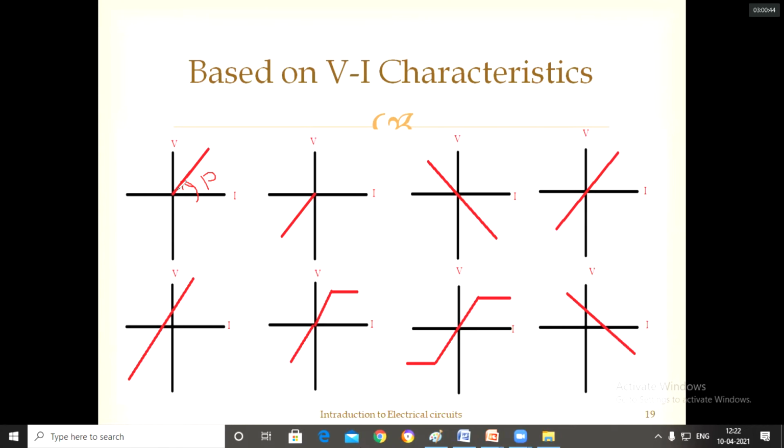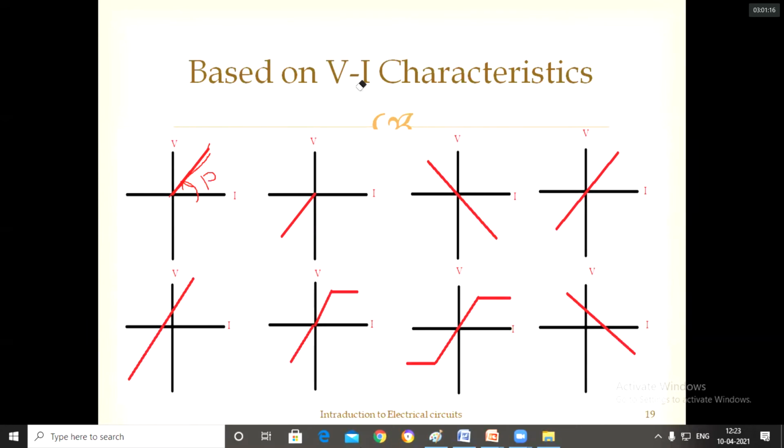Remember that, at all times it should follow only one straight line equation. See here, this is passing through the origin and it has only one characteristic here. For the reverse or negative side, it is not having anything. It is not having any equation. It should be like this, but it is not having anything. It is just like this.